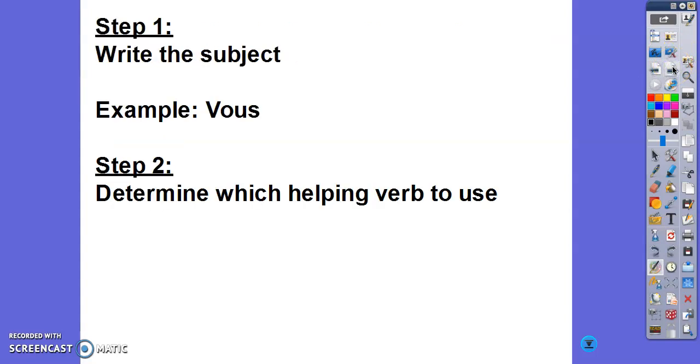Okay, so the steps are going to look slightly different now. The first step is the same. We're going to write our subject. So for example, we could use vous. Now step 2 is going to be determining which helping verb to use. So that's what we need to spend most of our time on today.